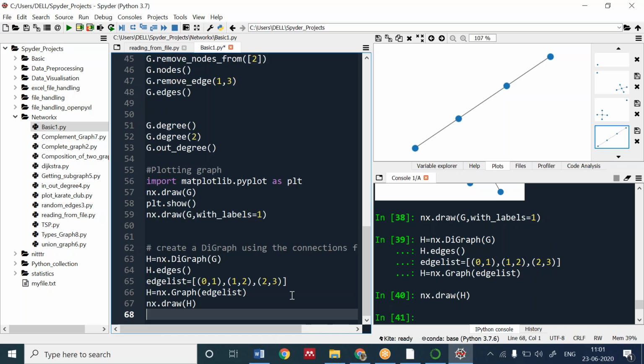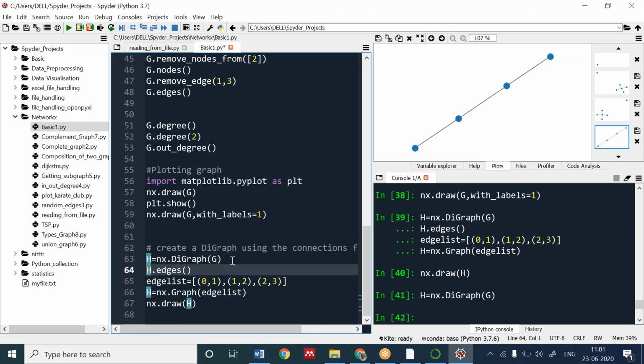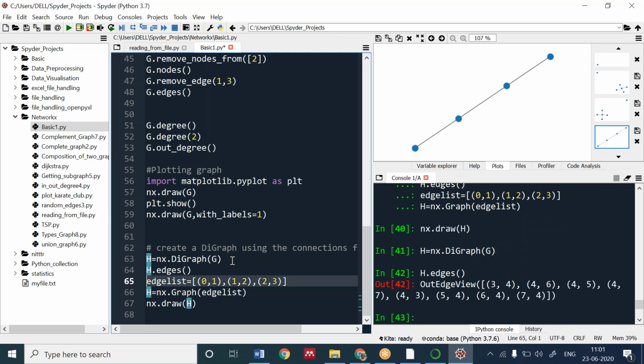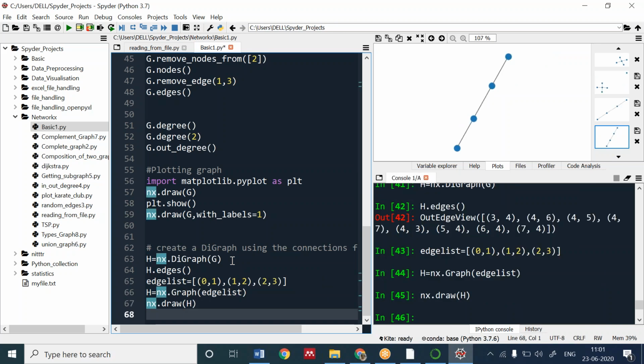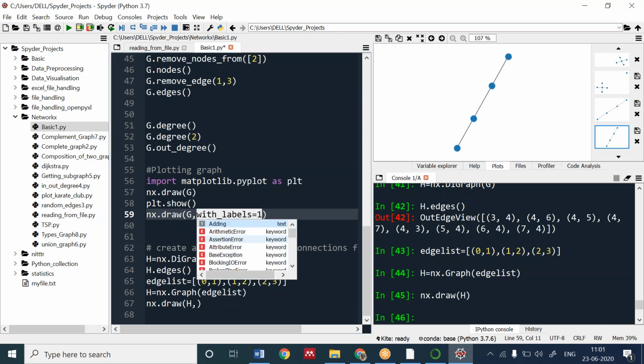Okay, the edges I have assigned. Oh, it's not connected to the diagram. You can see the edge view also. Write the code fast. I'm giving you time.